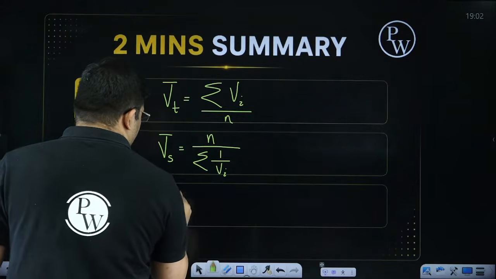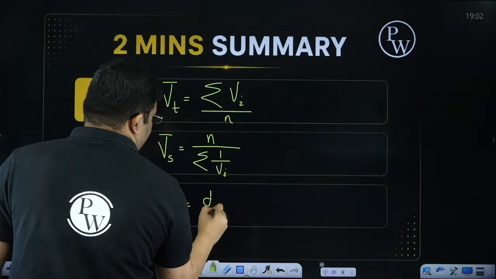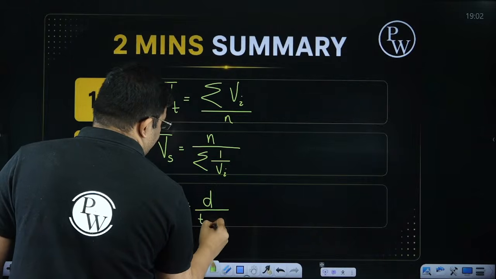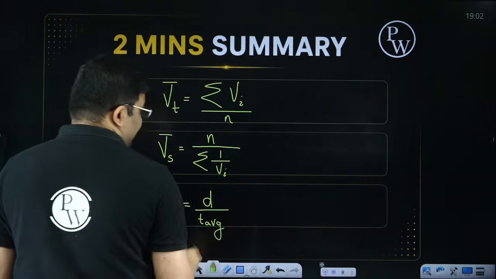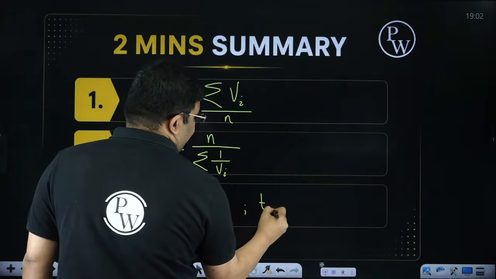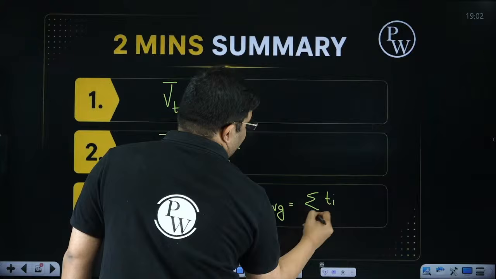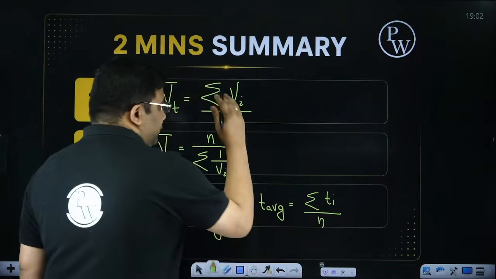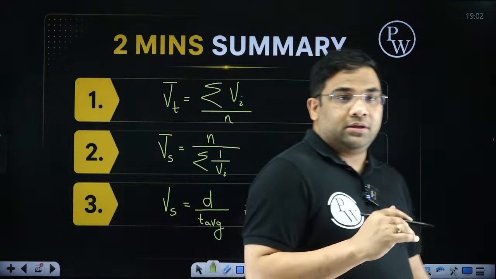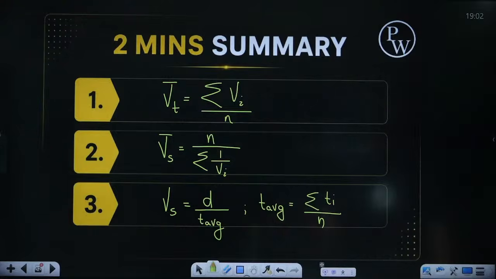For space mean speed, you can also find it by distance by average time. And average time you can find by adding all the times and dividing by the number of vehicles. So using all these formulas, you can find the time mean speed and space mean speed.